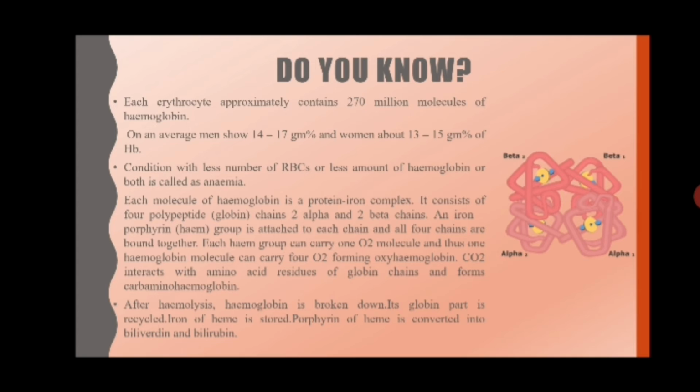Carbon dioxide can also interact with the amino group and form carbaminohemoglobin. Now, after the RBCs are destroyed, hemoglobin will be broken down. The globin part will be recycled, while the iron part is stored as ferritin, and the porphyrin group is converted into the pigments biliverdin and bilirubin.